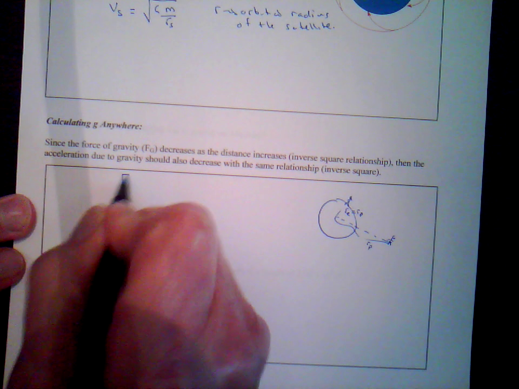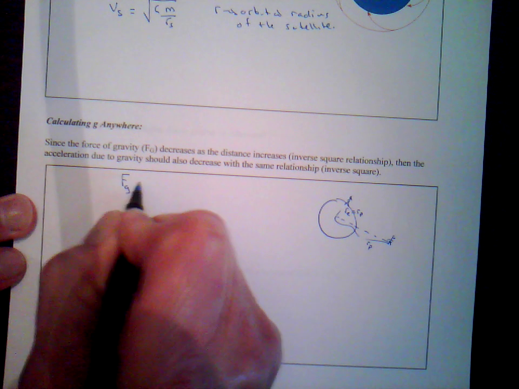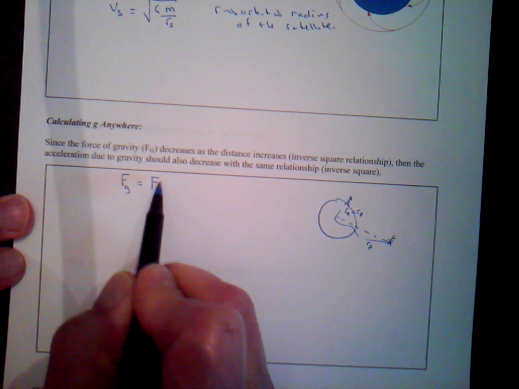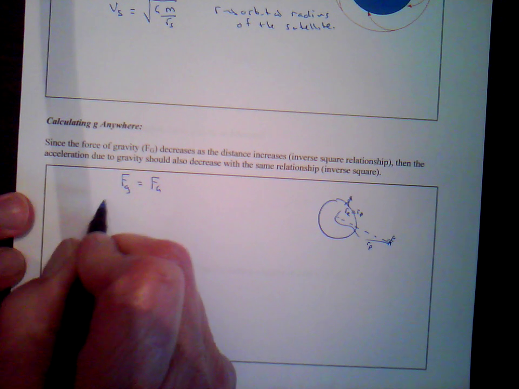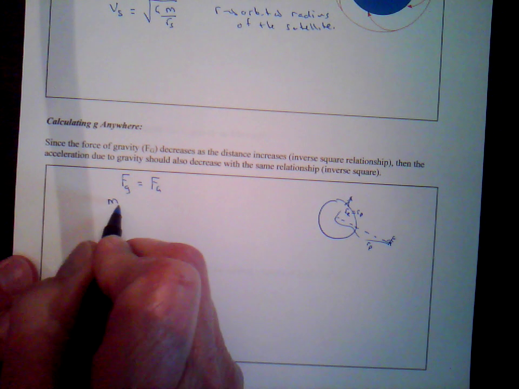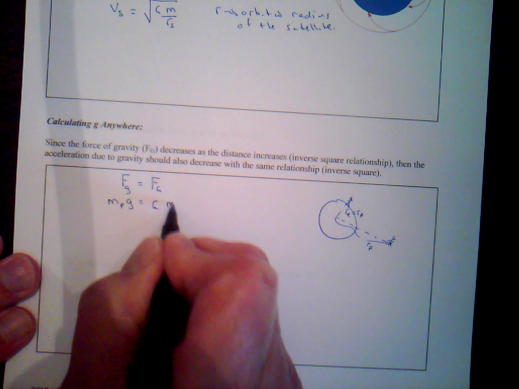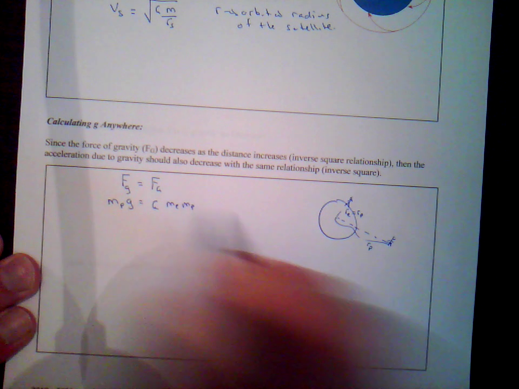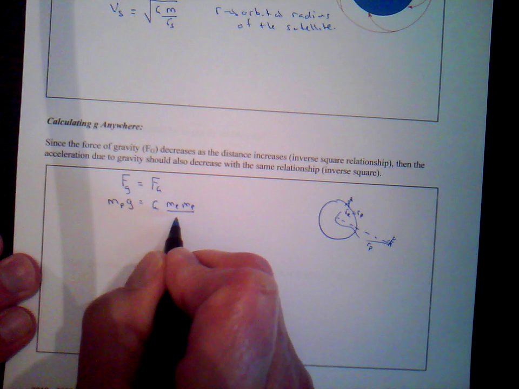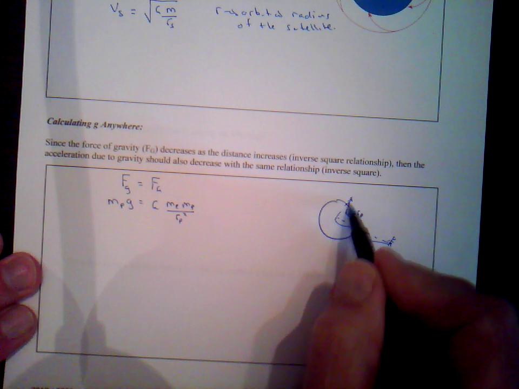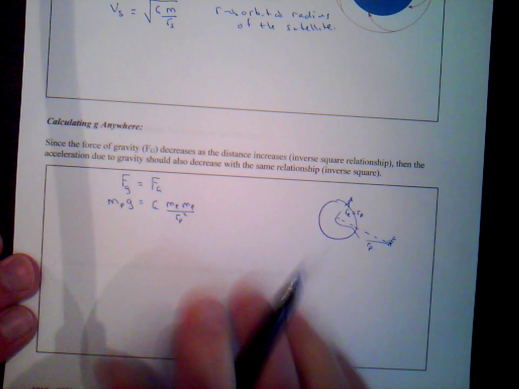Again, we've already shown that the force of lowercase g is equal to the force of the capital G. This is Newton's law of universal gravitation. This is mg. So we'll put those equations in here. This is the mass of the person or object times the acceleration of gravity is equal to G times the mass of the Earth times the mass of the person or object over the orbital radius of the person squared, the distance the person is from the center of the Earth in this case.